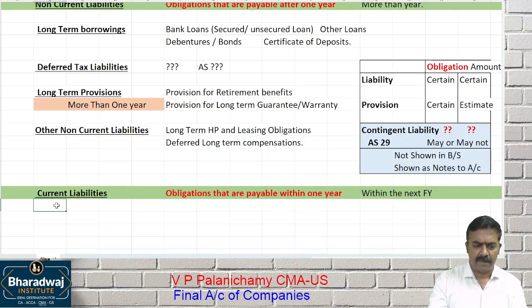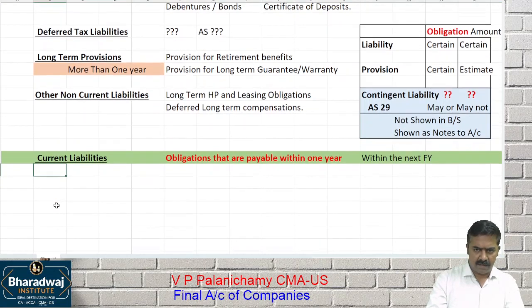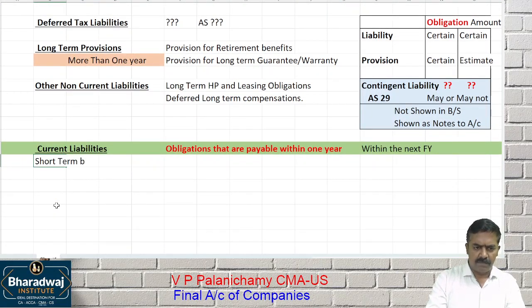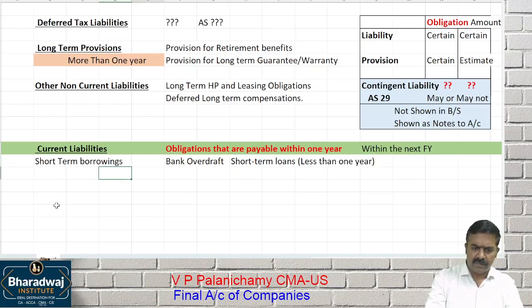Under current liability, what are the headings? Short-term borrowings. Short-term borrowings include bank overdraft. Can you take an overdraft for 5 years, 6 years? No, bank OD. Then short-term loans taken for less than 1 year. Cash credits. Cash credit, not a loan taken in cash or OD taken in cash. So those things will come under what? Short-term borrowings.